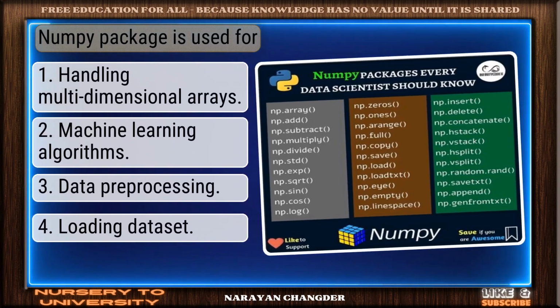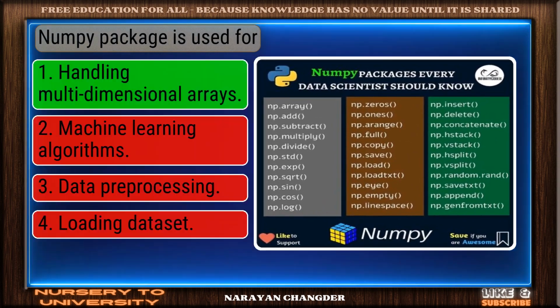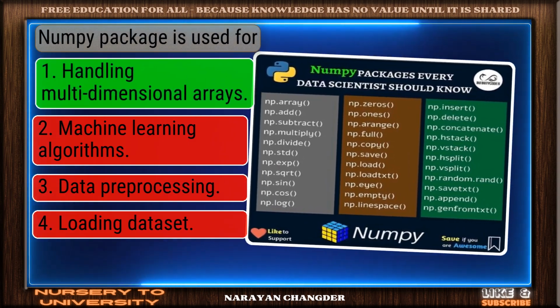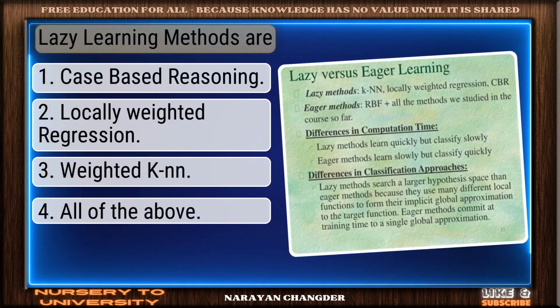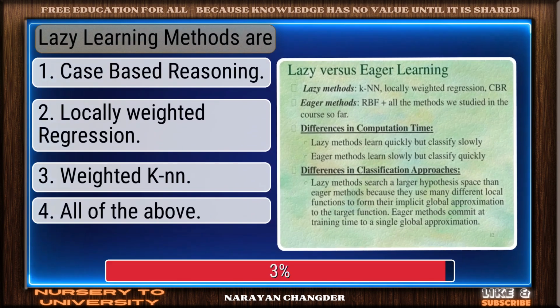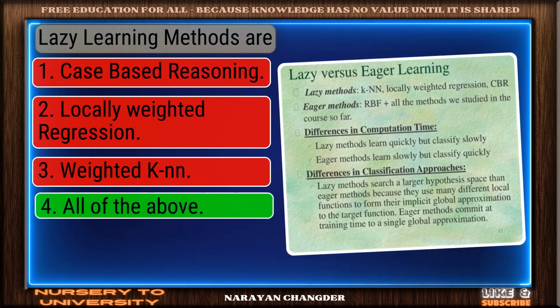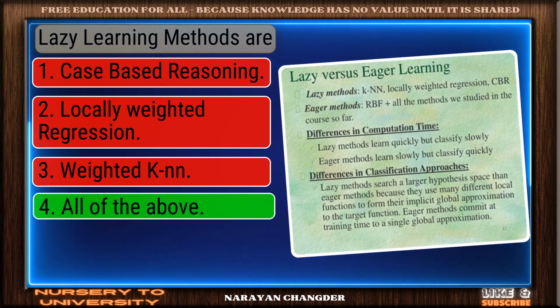Question number 67. NumPy package is used for. You got it. Your choice, handling multi-dimensional arrays, is right. Question number 68. Lazy learning methods are? Correct response. All of the above is the most accurate answer.